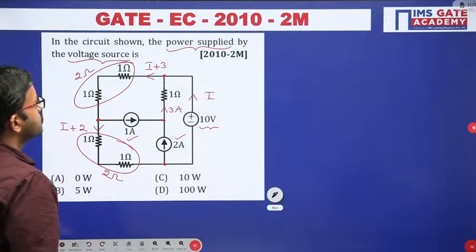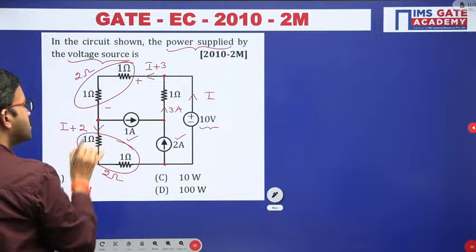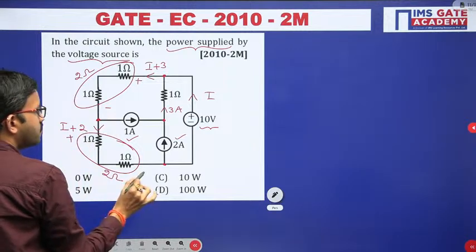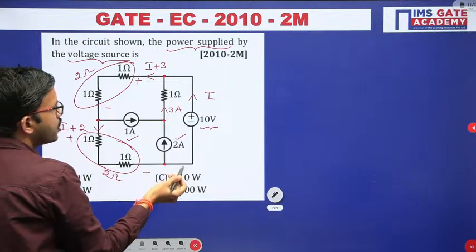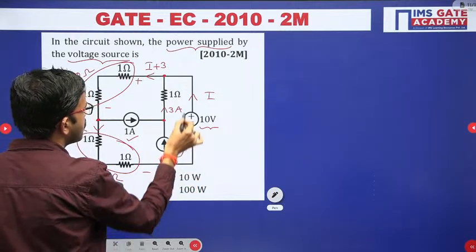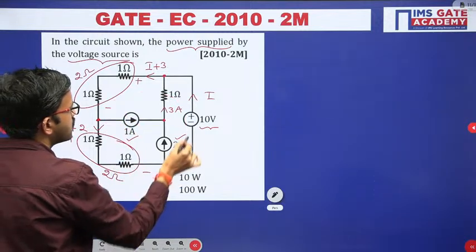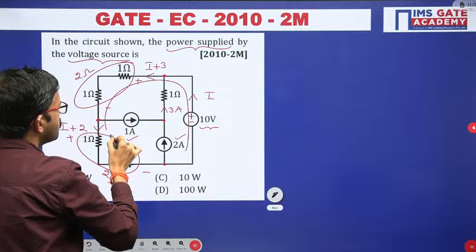Okay, so here current is entering like this. That means voltage polarities you will be getting plus minus. Similarly current enters here, voltage polarities plus minus. Just you have to apply KVL around the outer loop. KVL you have to apply around the outer path. Like this you have to apply.